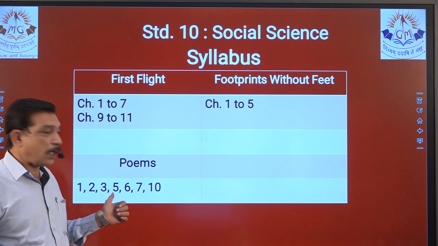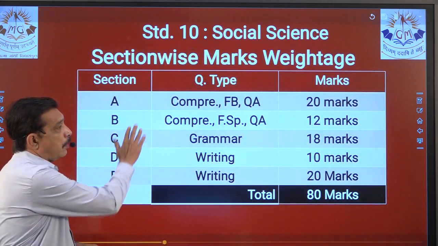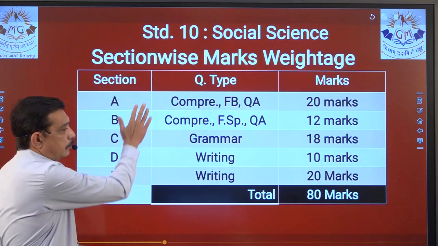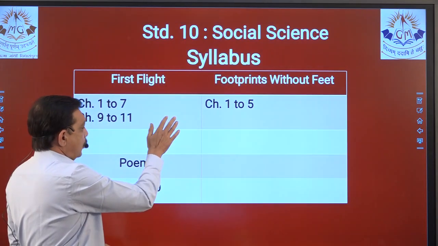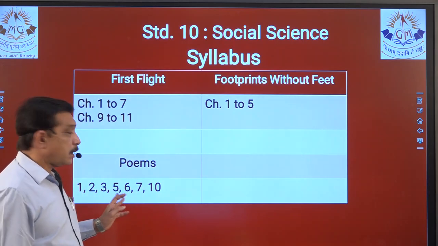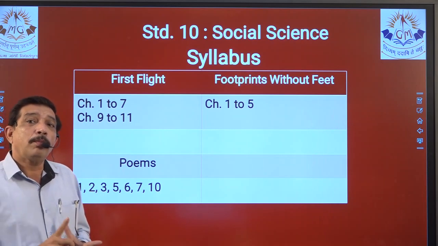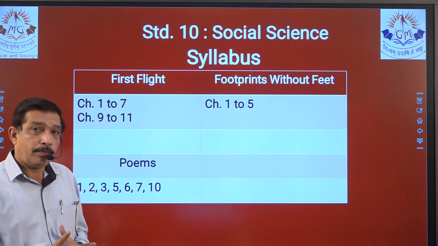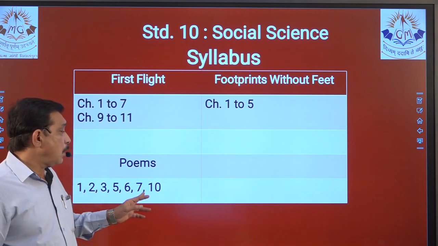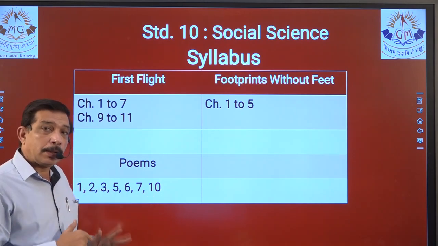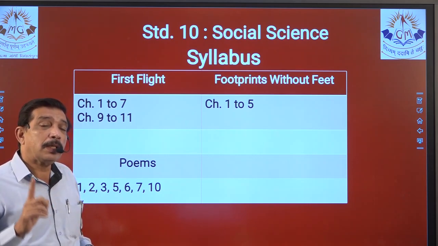Again, poem number 5, 6, 7 are included in the material. Poem number 8 and 9 are excluded, that means cut. Poem number 10 is included. Again, poem number 11 is excluded, that means cut.